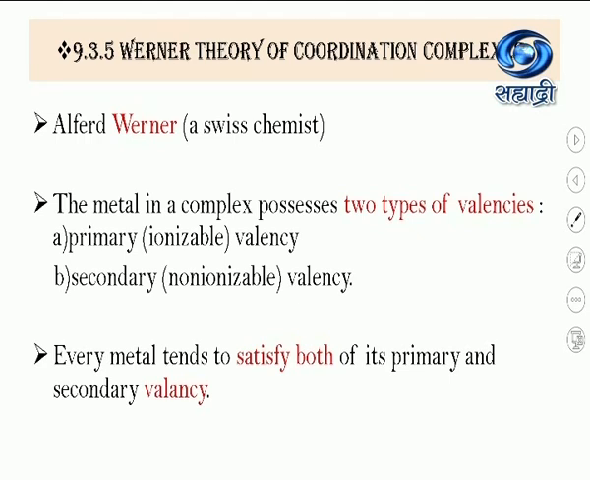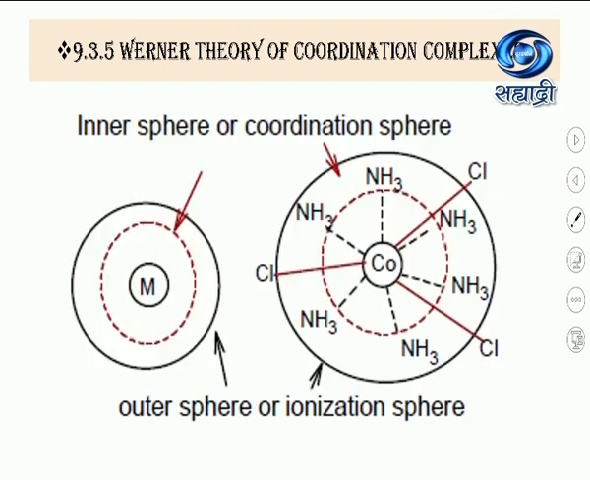So, what are the postulates of this Werner theory of coordination complexes? The first thing is that the metal in a complex possesses two types of valencies. The first one is primary valency, which is ionizable, and the second is called secondary valency, which is non-ionizable. Now remember this, every metal tends to satisfy both its primary and secondary valency.